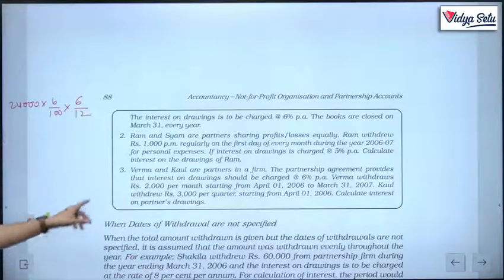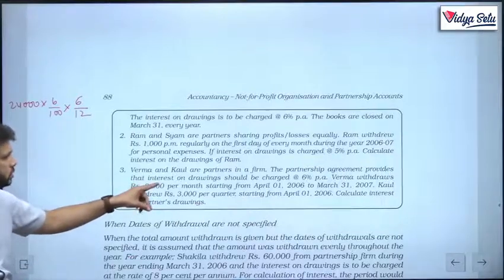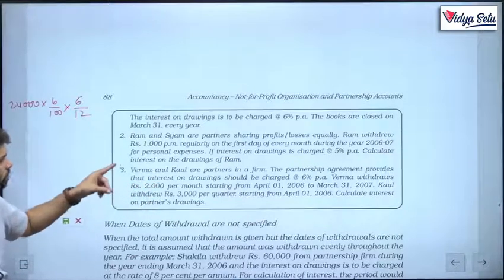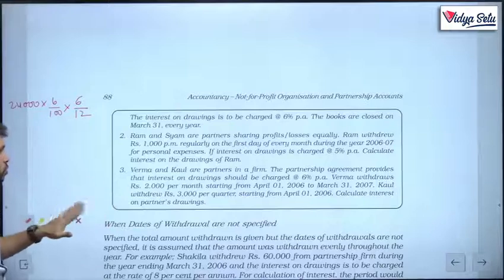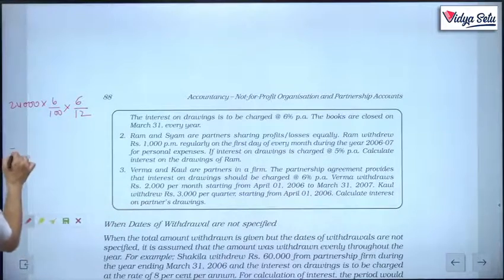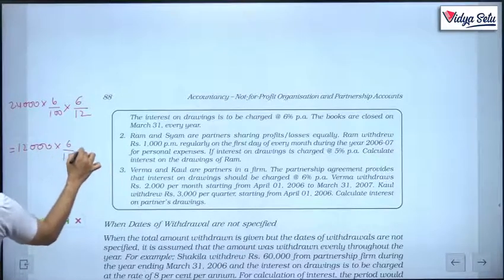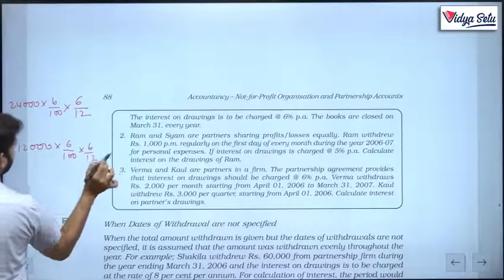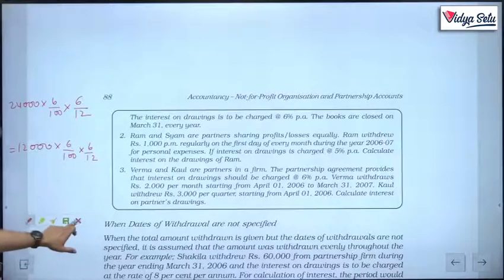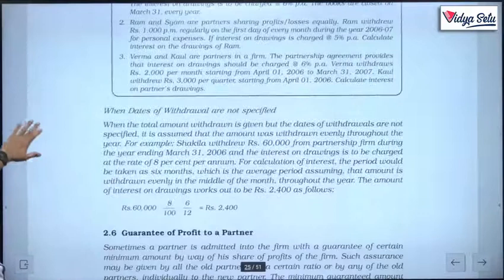Do remember this. Kaul withdraws 3,000 per quarter. So 3,000 per quarter means 4 quarters, 3 4s are 12,000, for half year. That's what is written here also.